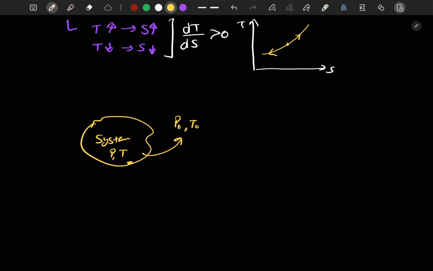Okay, and when the system reaches equilibrium with the surrounding, what will happen in that case? In that case, there won't be any work done. Okay, now when the system reaches equilibrium, we can say that this p and t value will be equal to p naught, and there also must be chemical equilibrium.